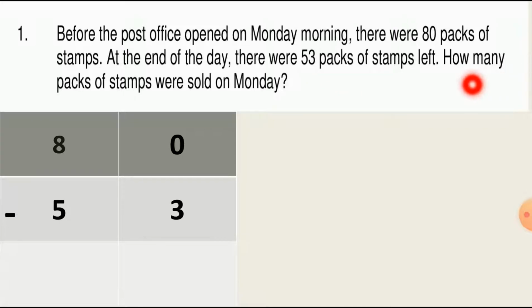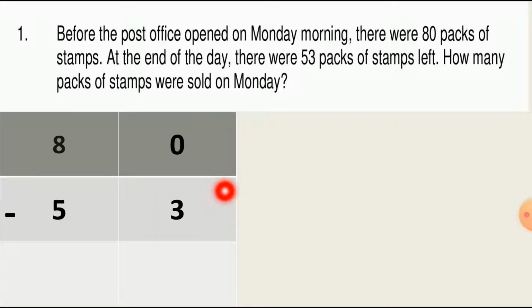So the question is, how many packs of stamps were sold on Monday? I repeat, how many packs of stamps were sold on Monday? So we have to subtract the total number and how many were left. So 53 is left. So let's cut this number, 80 minus 53.